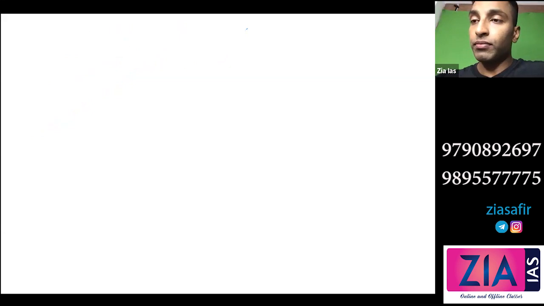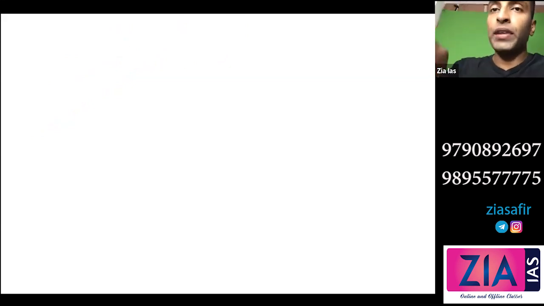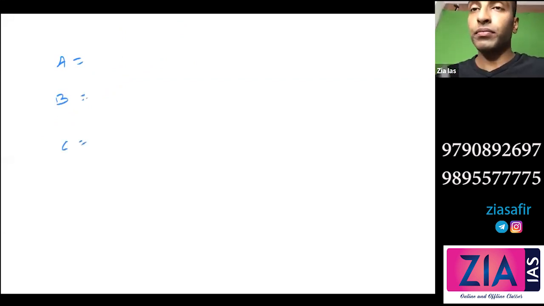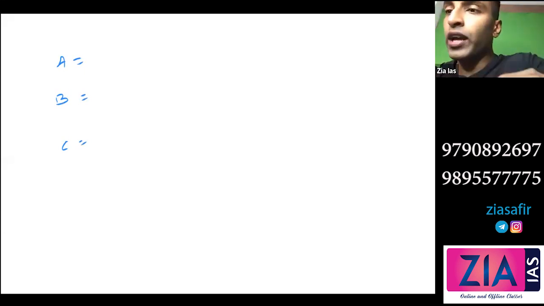Now, for explaining this, I'll take three different types of incomes. I'll explain the difference between GDP and GNP. So let's take A as an income, B is a different income, C is also an income. So you write down: A is the income of Indians from India. So let's suppose A is the income earned by Indians from India, like we all are doing, right?